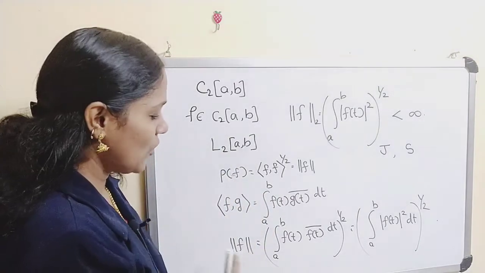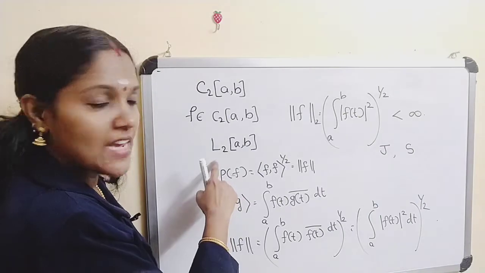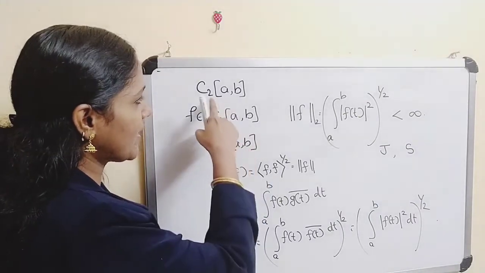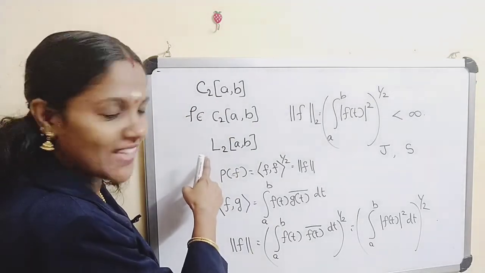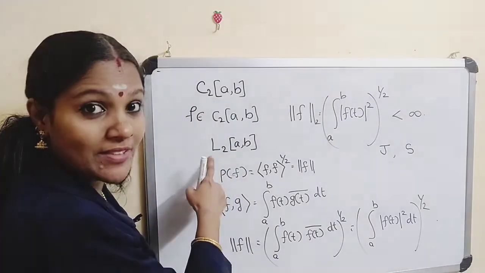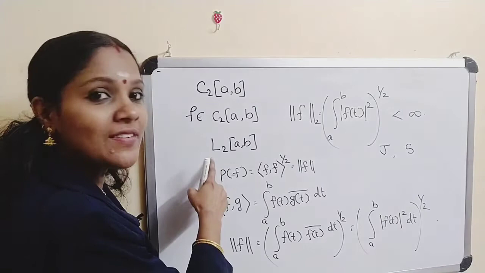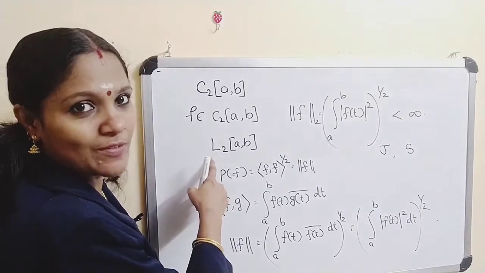So in this case, we can extend the inner product on C2[a,b] to L2[a,b], and L2[a,b] is complete. This implies L2[a,b] is a Hilbert space.